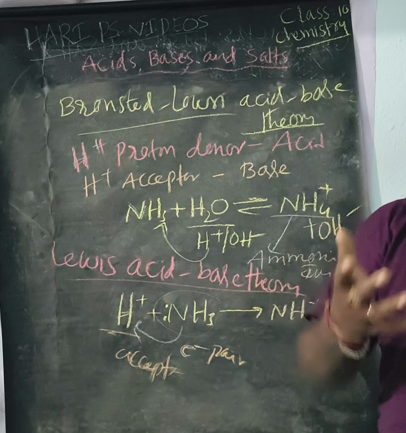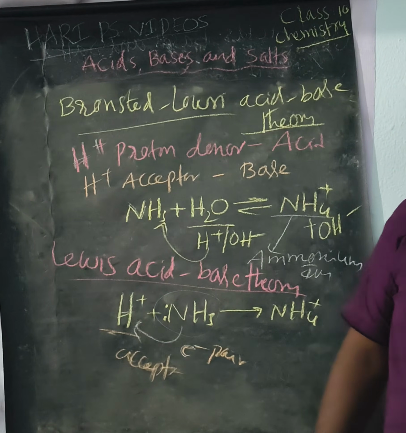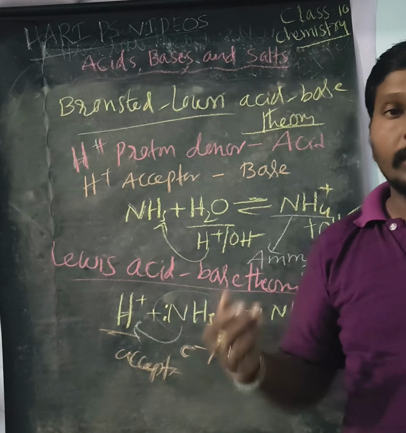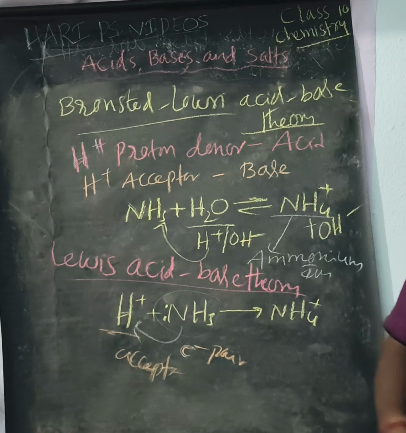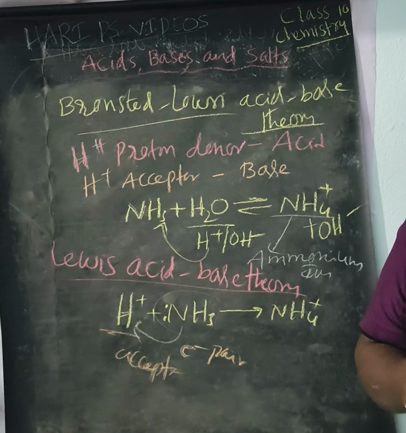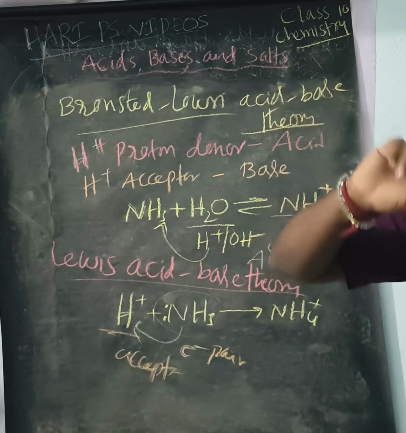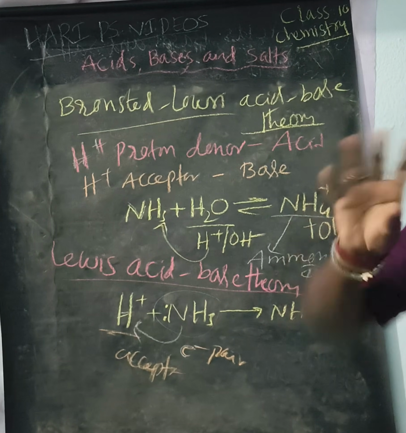If you want more and more information, then watch my previous videos uploaded last year. Click on my channel Hari PS videos, view channel, and click on the oldest videos. Then you will see the acids and bases chapter introduction.